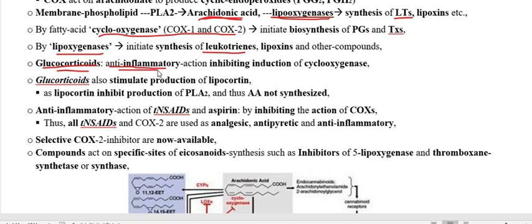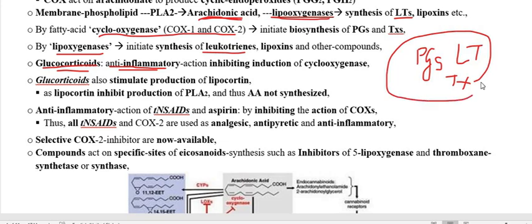As we already mentioned, prostaglandin and other eicosanoid products like thromboxane and leukotrienes, they all participate in inflammation. So those drugs that inhibit the synthesis of these products are also called anti-inflammatory drugs.